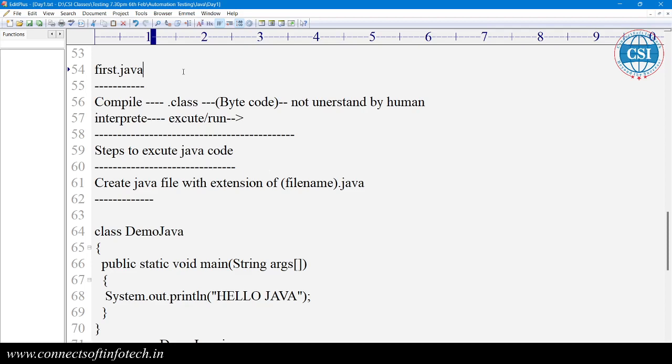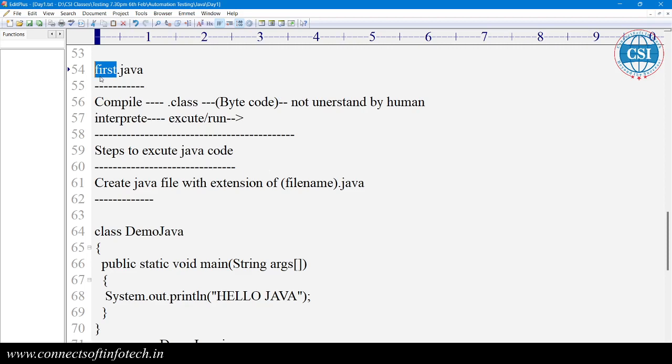If you have written the program in C++, which kind of extension do we give? For C, we use file name dot C. Any file name you can give, and the extension should be .c.